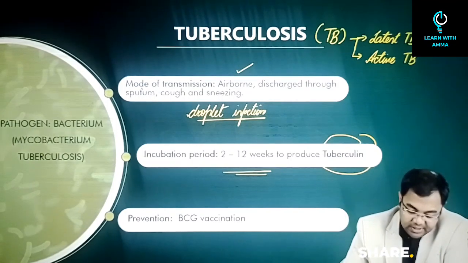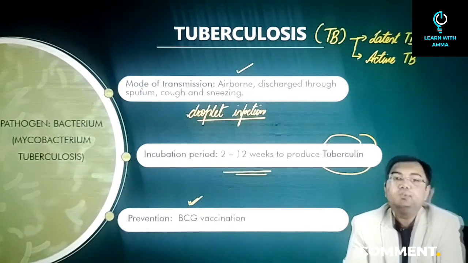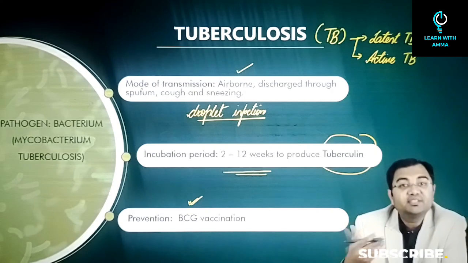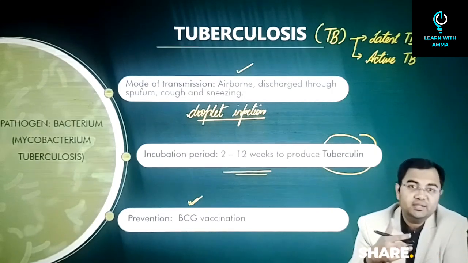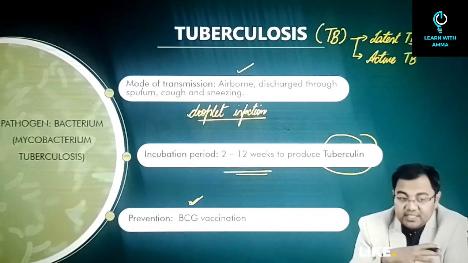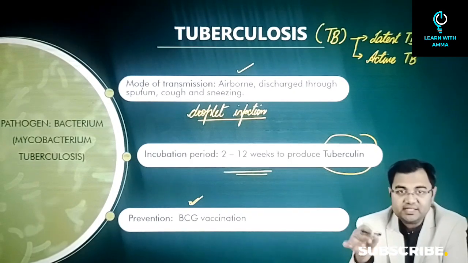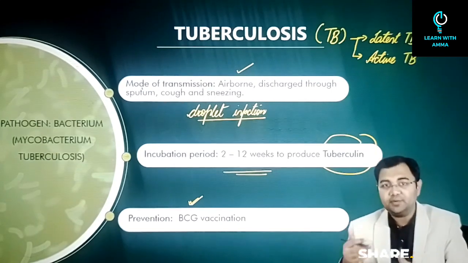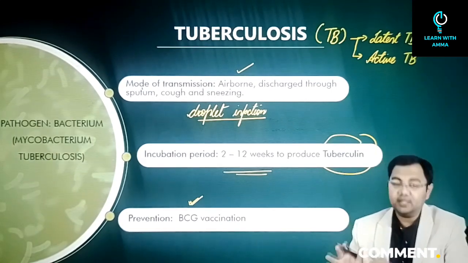Then for prevention, you have the BCG vaccine. Now, in the last couple of decades, it has been seen that the BCG vaccine is not administered unless it is required. Only in cases where the number of cases can be high or chances of infection are high, these are the kinds of areas where the BCG vaccine is given. Otherwise, especially in the developed countries, the BCG vaccine is not being given anymore.